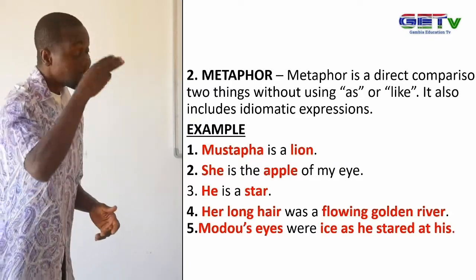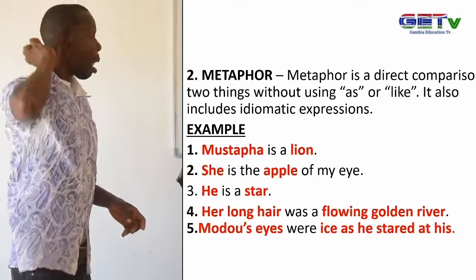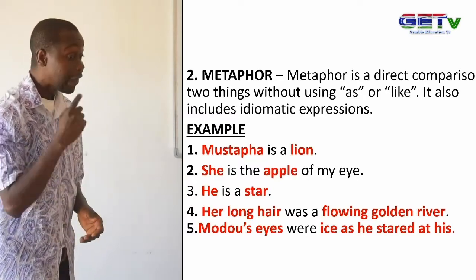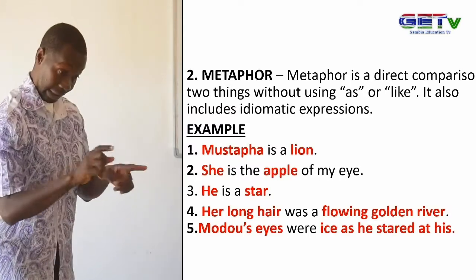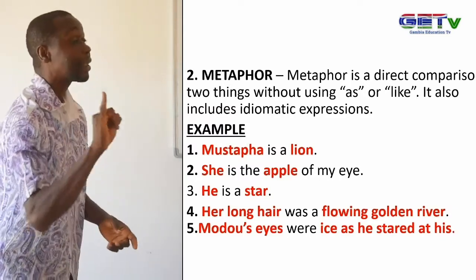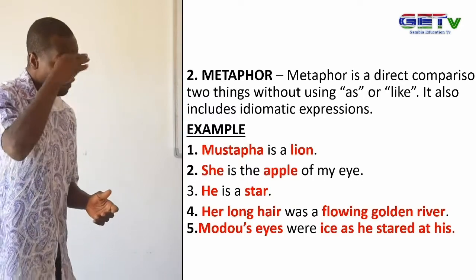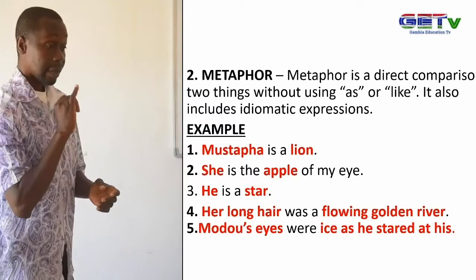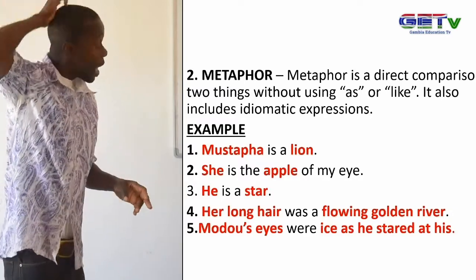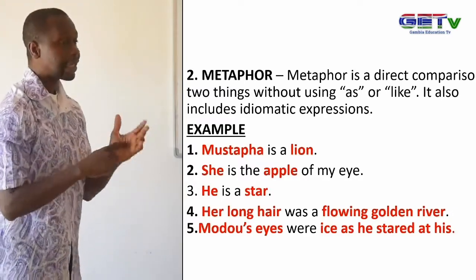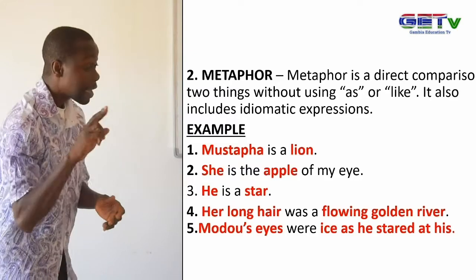Mustafa is a lion. If I say Mustafa is like a lion, then the statement will be a simile. But when I say Mustafa is a lion, it means I'm directly comparing Mustafa and a lion. Second example. She is the apple of my eyes.